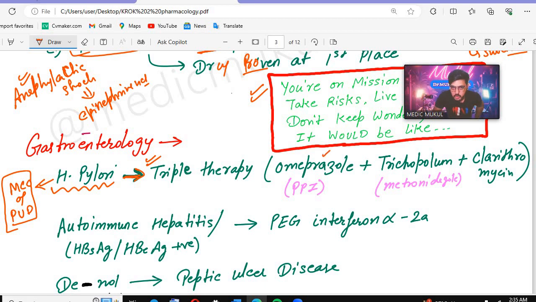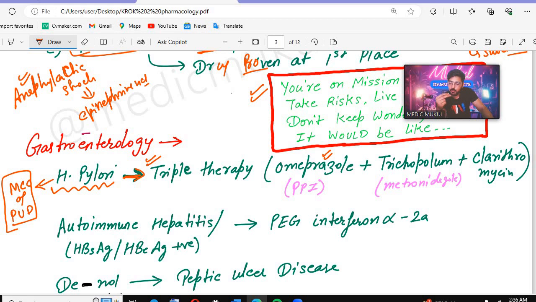That is omeprazole. Normally, what we see in case of peptic ulcer disease, the first thing we have to do is lifestyle modification. I posted a reel on my Instagram page, Dr. Medic Mukul's, all about peptic ulcer disease, gastric ulcers or duodenal ulcers, and what treatments we will give.